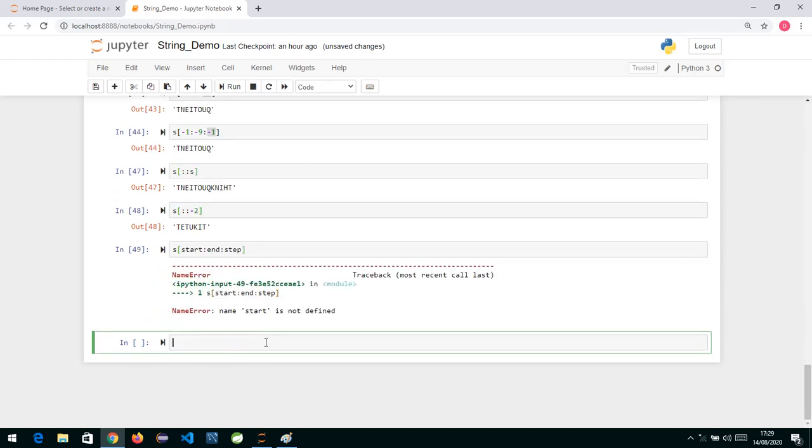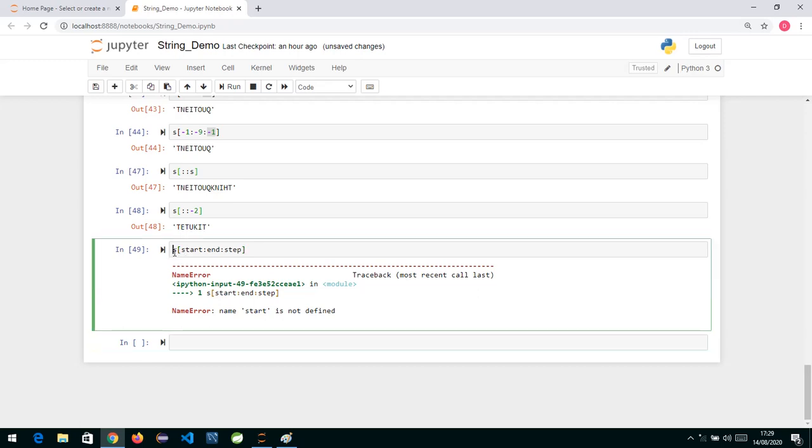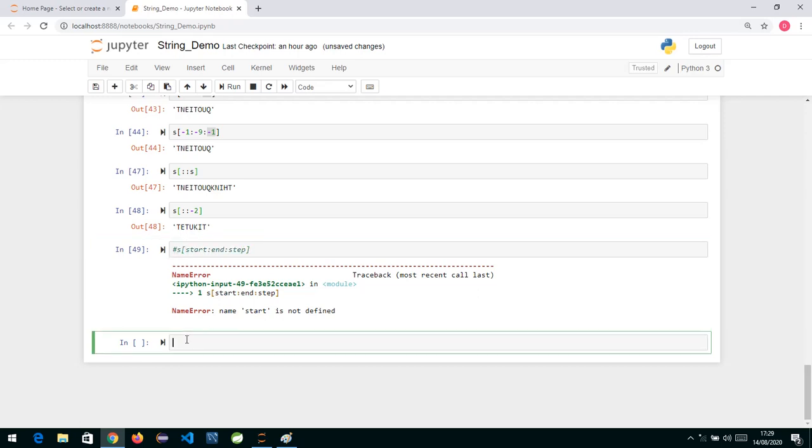Okay, now one more thing I would like to show you. Just comment this out, it was just to explain to you. Now suppose I want to show you the palindrome logic. So I write a logic over here: suppose nm is equal to input, enter name or whatever, enter string.